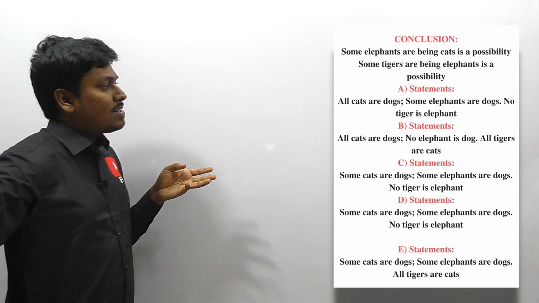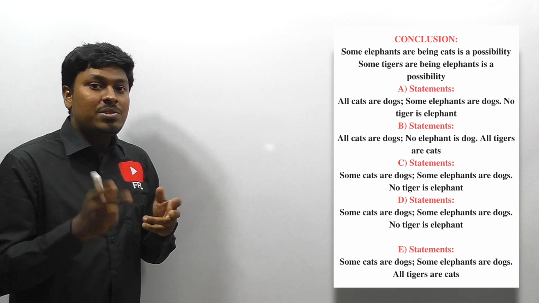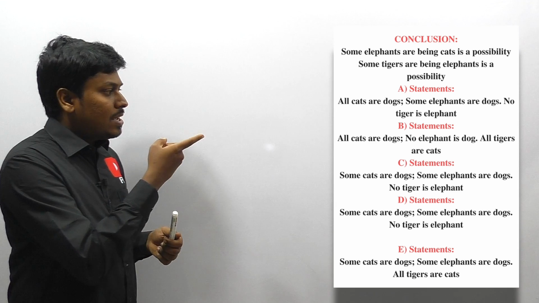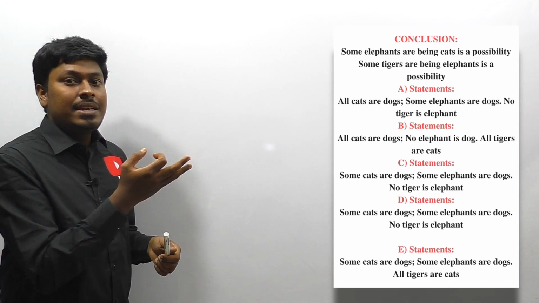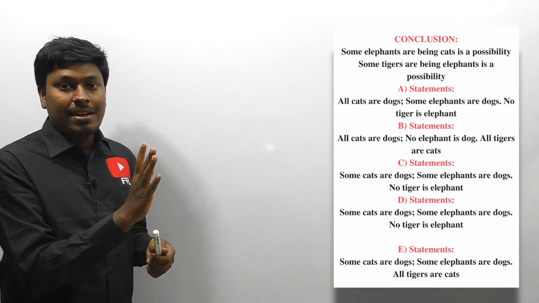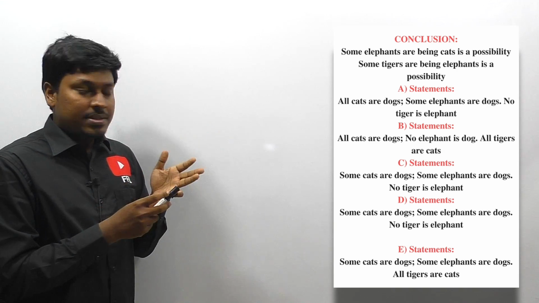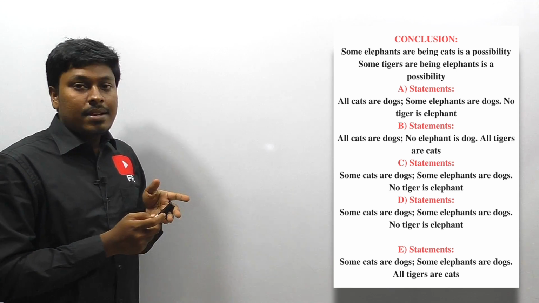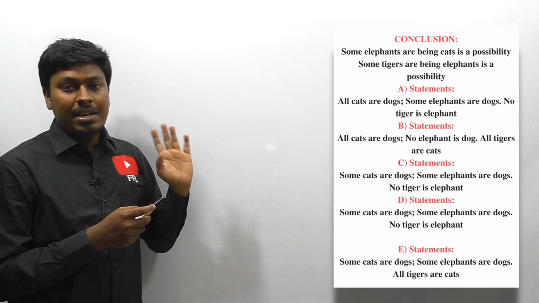So friends, if it is a possibility, we already know that all the parameters should be inside a single Venn diagram, so that we can say that possibility follows. I think statement number 5, some and all. All 3 statements are positive statements, so we can definitely say that statement number E is correct, 100% correct. Why? Because some cats are dogs, a positive statement, some elephants are dogs, a positive statement, and all tigers are cats, a positive statement. So all 3 statements are positive, so statement number E follows.